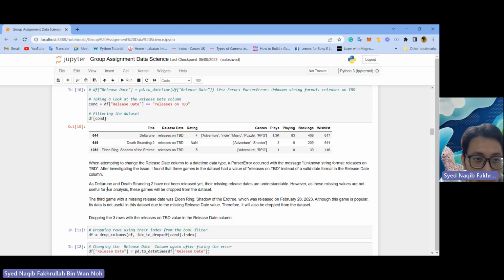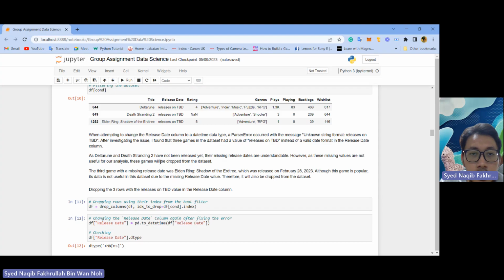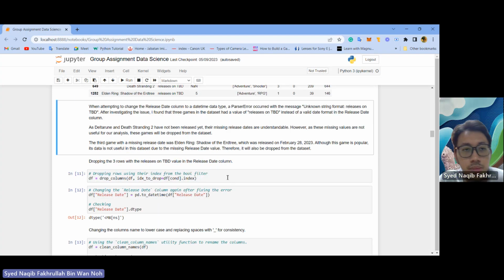As Deltarune and Death Stranding 2 have not been released yet, their missing release dates are understandable. However, as these missing values are not useful for our analysis, these games will be dropped from the dataset. The third game with a missing release date was Elden Ring Shadow of the Erdtree, which was released on February 28, 2023. Although this game is popular, its data is not useful in this dataset due to the missing release date value. Therefore, it will also be dropped from the dataset.